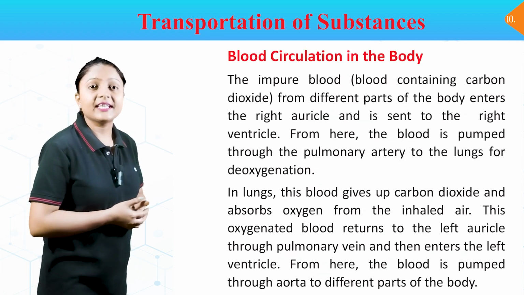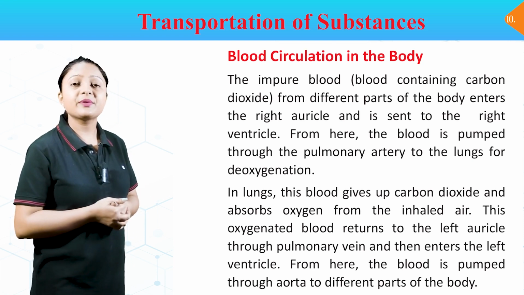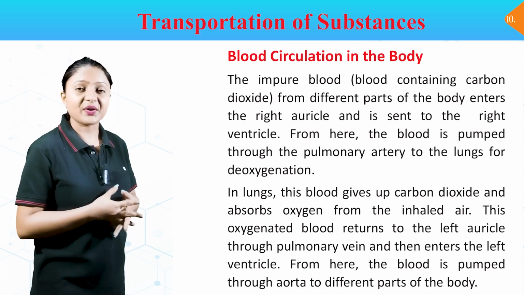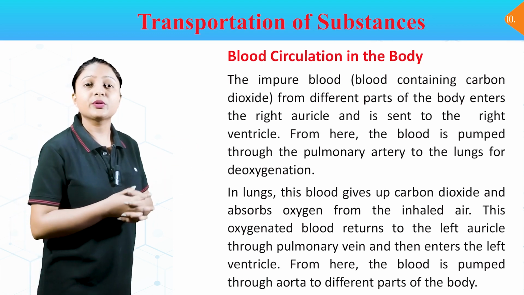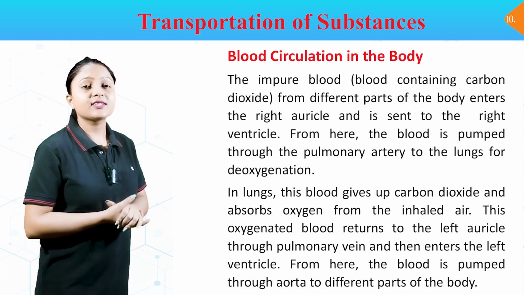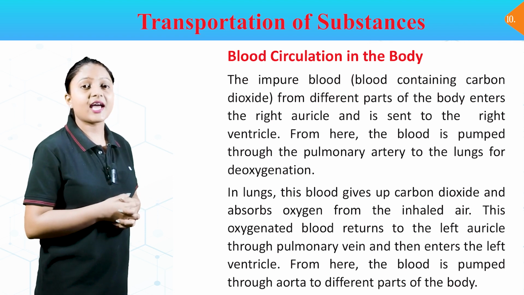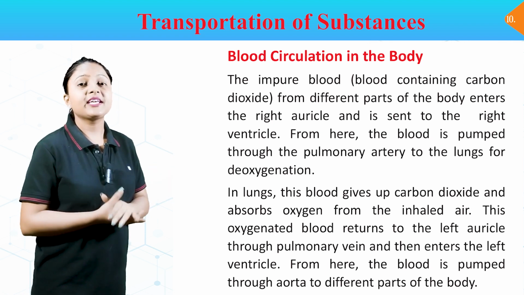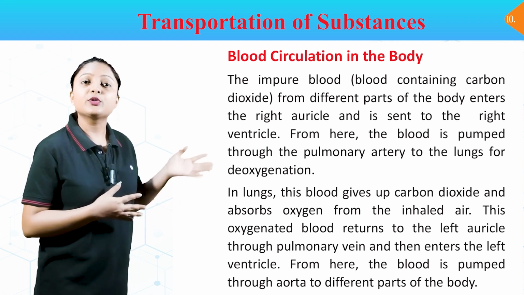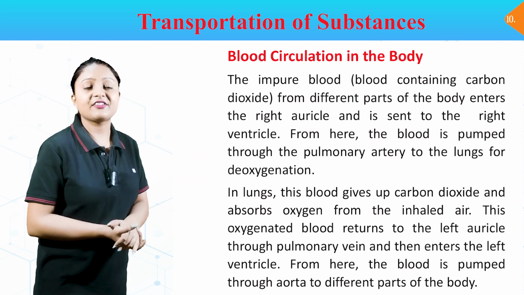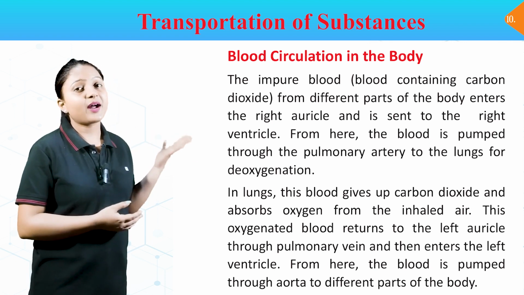Blood circulation in the body. The impure blood, containing carbon dioxide, from different parts of the body enters the right auricle and is sent to the right ventricle. From here, the blood is pumped through the pulmonary artery to the lungs for oxygenation. In the lungs, this blood gives up carbon dioxide and absorbs oxygen from the inhaled air. This oxygenated blood returns to the left auricle through the pulmonary vein and then enters the left ventricle.